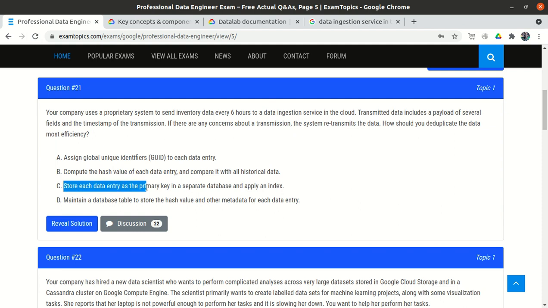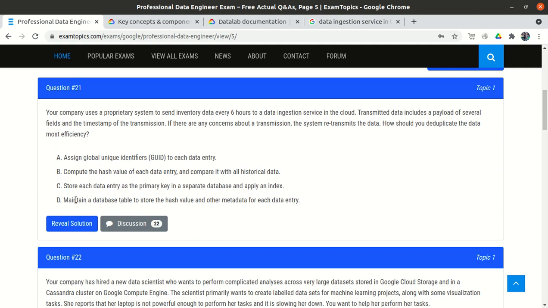Store each data entry as the primary key in a separate database and apply an index. So they say that okay, store each data entry in a separate database and apply an index. This also takes more storage and more work, so this is also wrong.